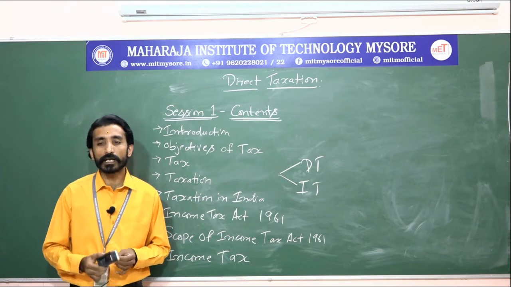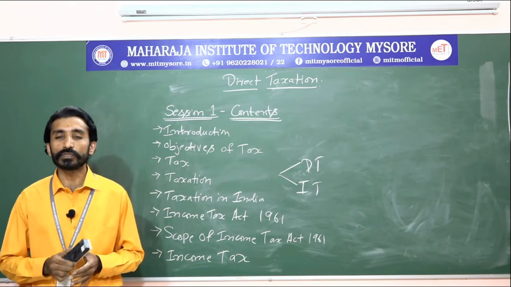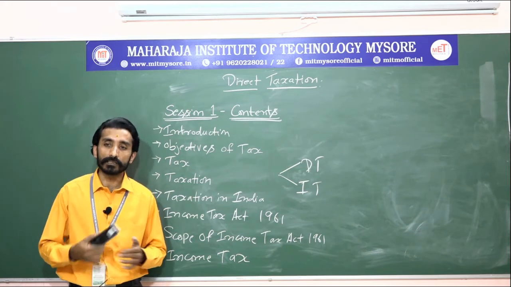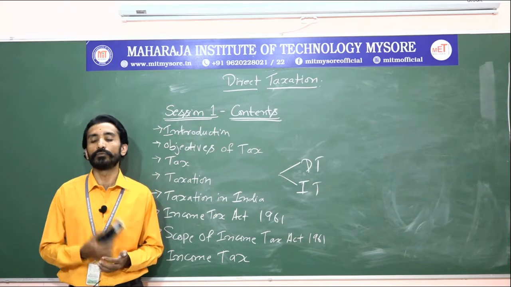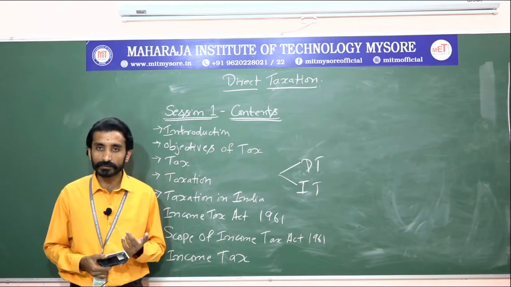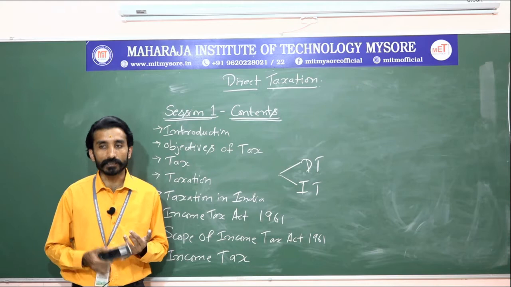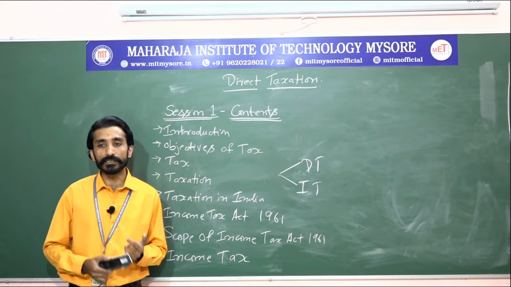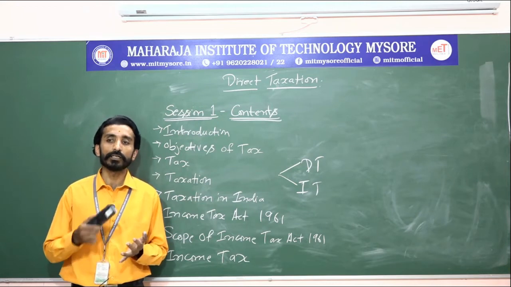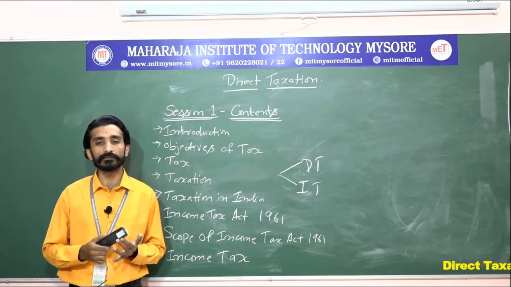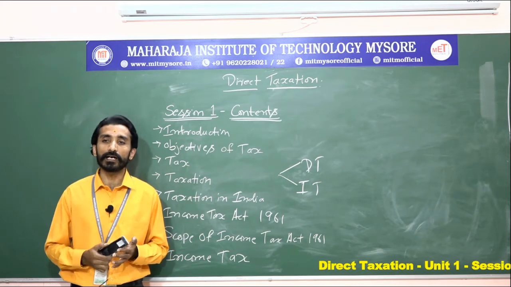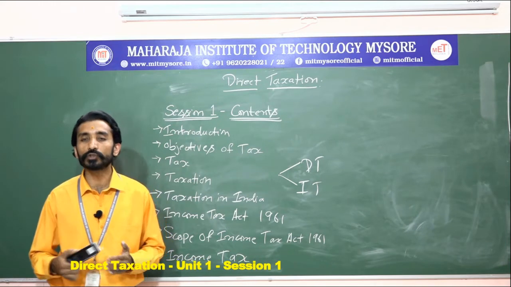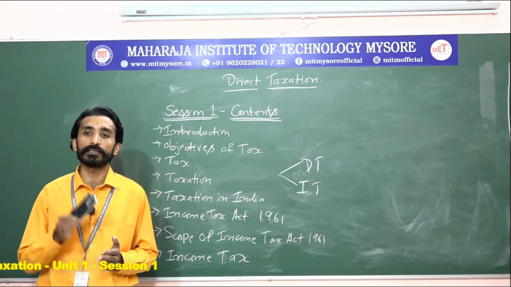There are major central taxes which are imposed in the country. Central taxes, in the sense, are those imposed by the central government. Which are those? One is income tax. Next is CGST, that is Central Goods and Services Tax. Next is IGST, that is Integrated Goods and Services Tax. Next is customs duty. These are the taxes imposed by the central government, so we say they are the major central taxes.